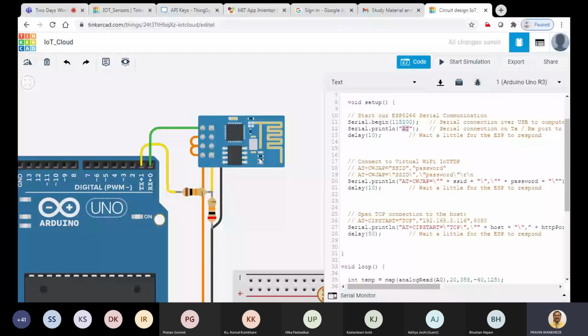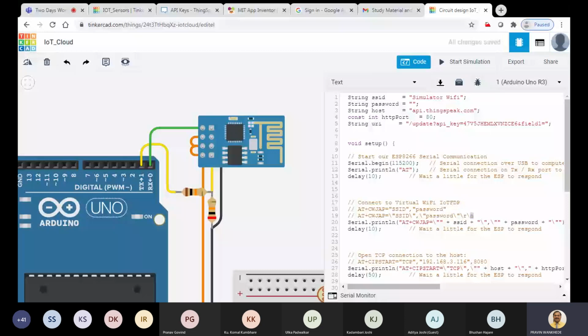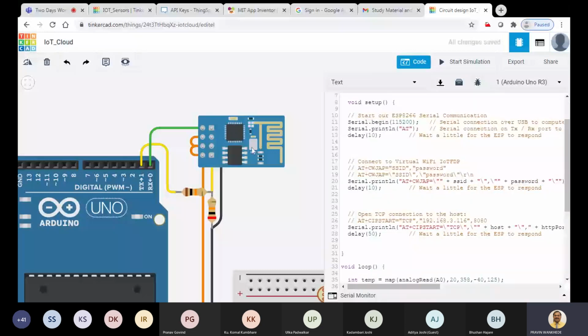Now there are some formats I have already given here, which are used to connect the Wi-Fi module to networks. So now this Wi-Fi module should get connected with some Wi-Fi network. What is the Wi-Fi network? The network name is simulator Wi-Fi and the password is blank. And which command do we have to use to connect this Wi-Fi module to a Wi-Fi network? The command is AT+CWJAP=SSID,password. This is the command that we have to use.